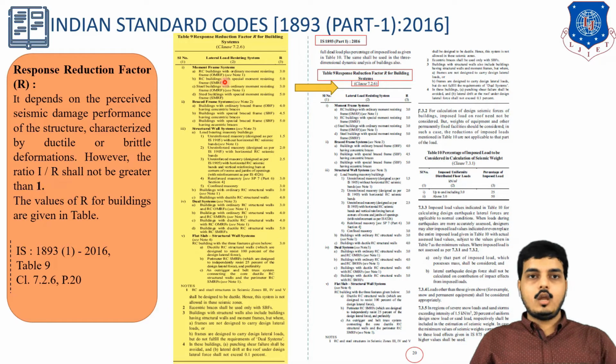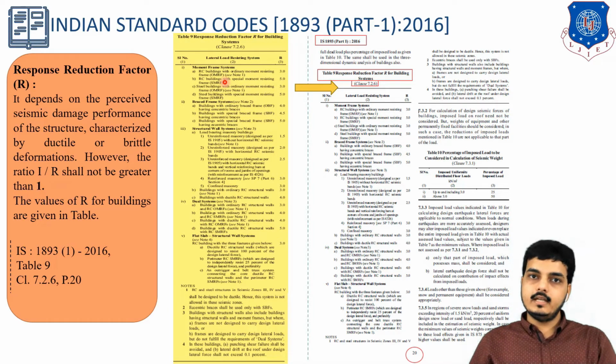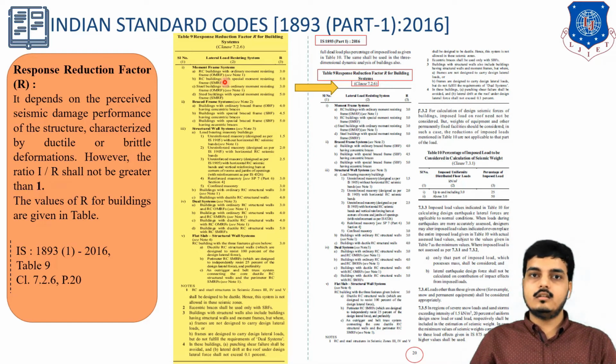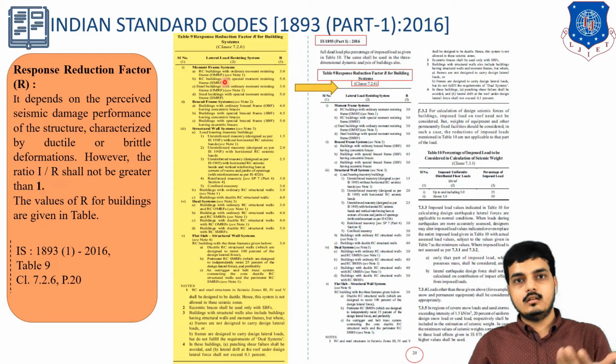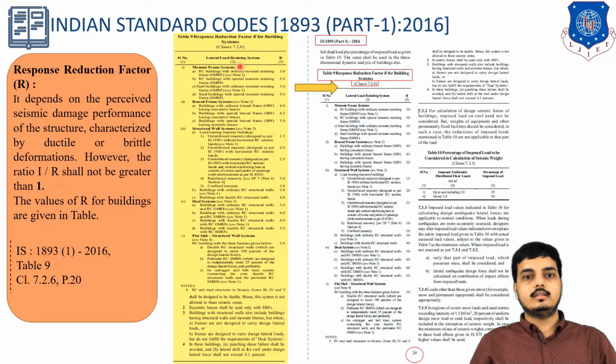So what is this OMRF and SMRF? Ordinary moment resisting frame is nothing but not meeting the ductile requirements, and SMRF is the special building in which ductile detailing is done in a proper way using IS 13920 and SP 6 as the code. So these are the two differences between SMRF and OMRF, both in RC building and in steel building. This can be given over here, and also the notes are given at the bottom, so you have to go through it in detail.